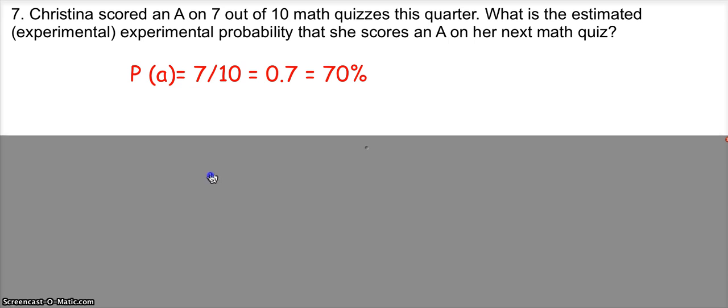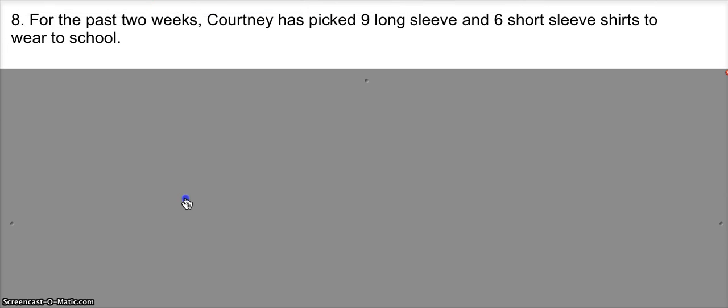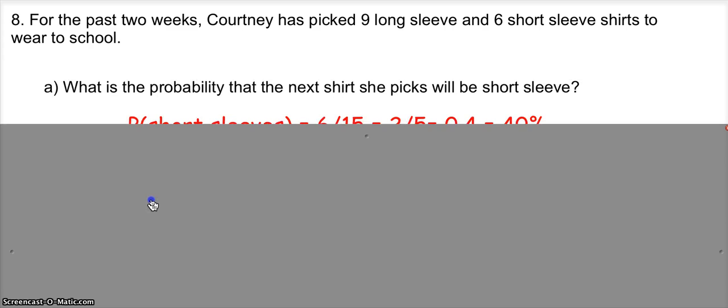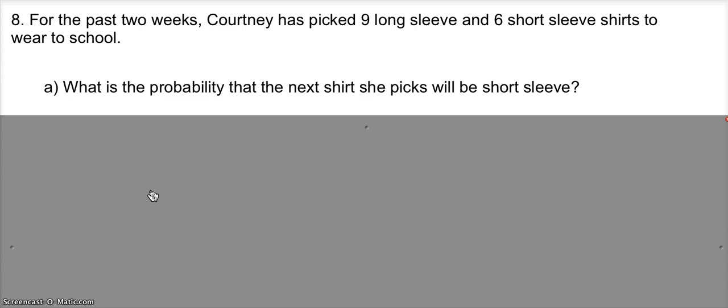Number 8. For the past 2 weeks, Courtney has picked 9 long sleeve and 6 short sleeve shirts to wear to school. What's the probability that the next shirt she picks will be short sleeve? First of all, you need to add these together. 9 long sleeve and 6 short sleeves would give us 15 shirt possibilities.